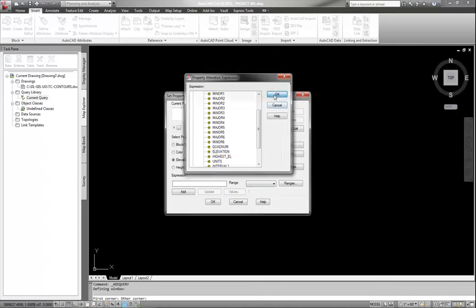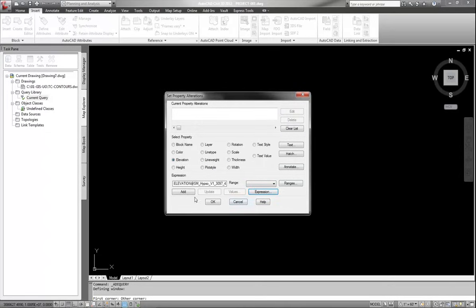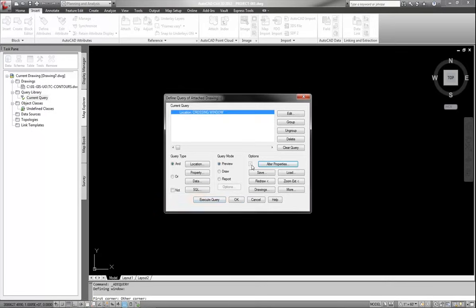So I'm going to hit OK. And then if I don't hit add, nothing happens. So I have to hit add. And you can see that it's bringing in the elevation from this elevation data table. And hit OK. Okay. You'll see that this is not checked on. There's data there waiting for me, but it's not checked on until I hit draw. Okay, now it's going to use the alter properties that I had already altered in it.